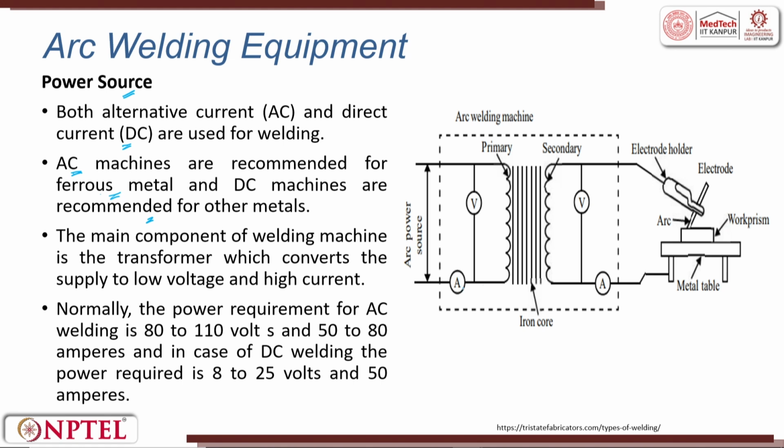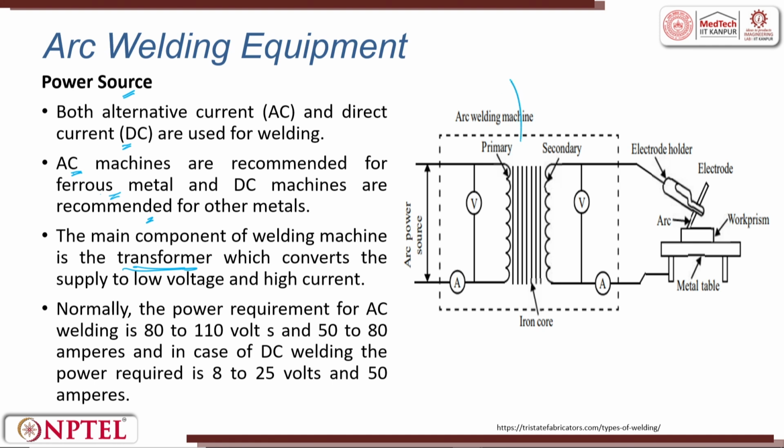So, you have a current which is passing by, a voltage which is applied, and then this is a secondary wherein we have these iron cores, and the secondary EMF is created. So, you have voltage and current. It helps in joining. The main component of the welding machine is a transformer. You have a step up transformer, a step down transformer. Depending upon your requirements, you can choose.